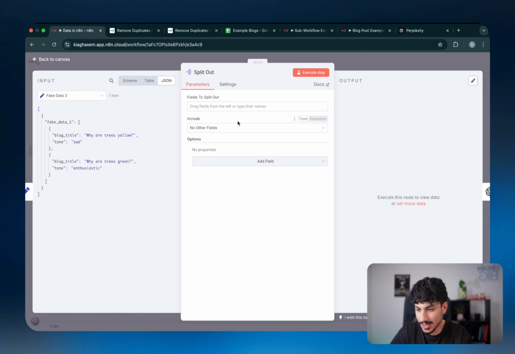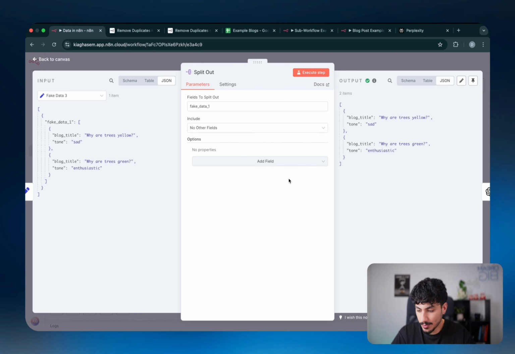Basically what it does is that it allows you to drag a certain array variable that you want to split out. So in this case, we know fake_data_1 has the 2 items that we want to become the overarching items that run through each of the nodes. And so what we can do is pull in this array and say, hey, can you please split out the array with name fake_data_1, just by dragging it in. Easy as that.